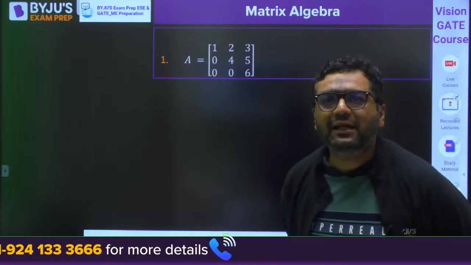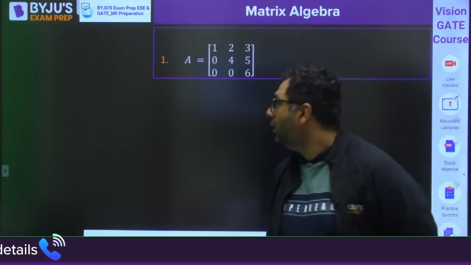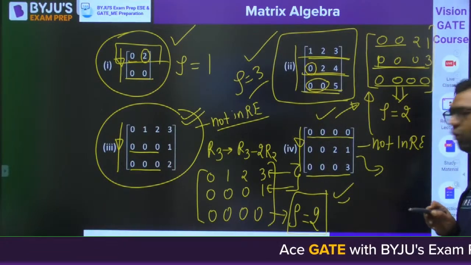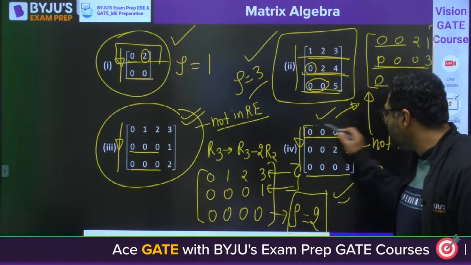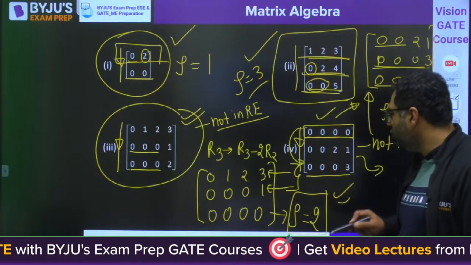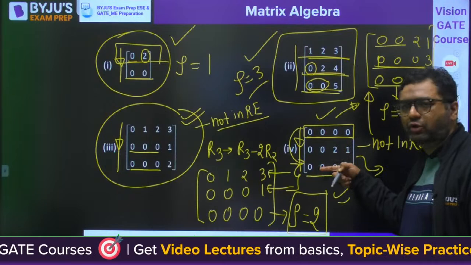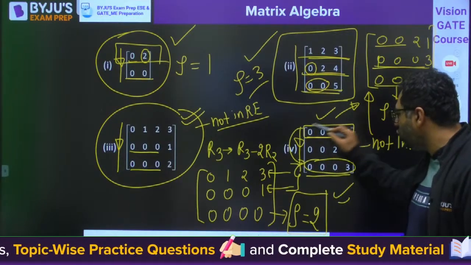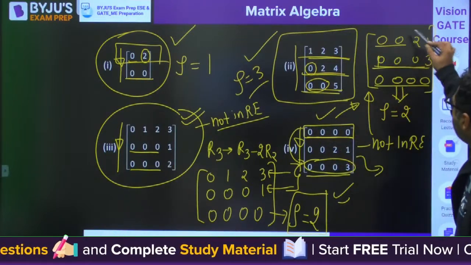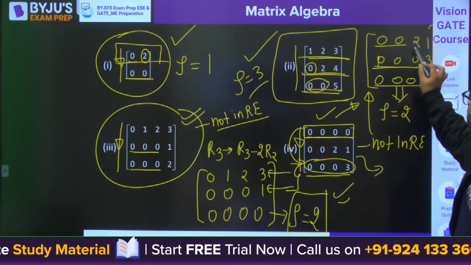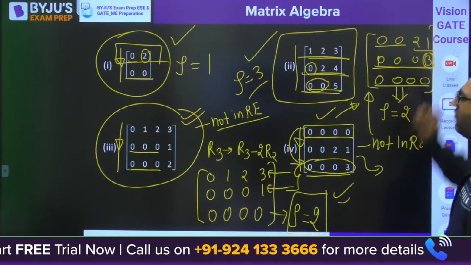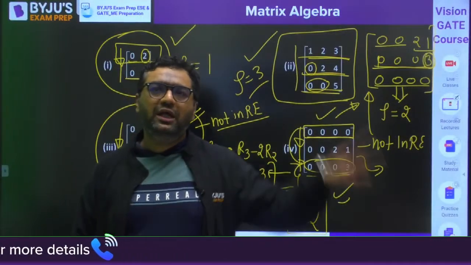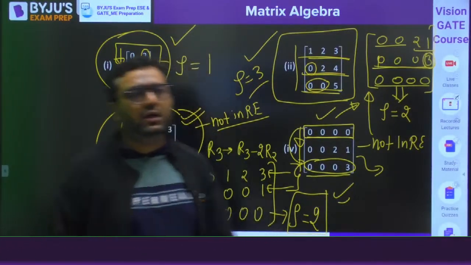Sir, but in the second case, the first row only has 1 0. Arey bhai, I have told you that we will be going for row operations. The first row operation will swap this row with this one. Then you will have this row at the top and this row at the bottom. And this 0 0 0 3 which was at the top will come at the second position. Here there are 2 non-zero elements, here 1 non-zero element. Even if 1 non-zero element is present, it is a non-zero row. Okay, Prakash? Even if 1 non-zero element is there, it is a non-zero row.